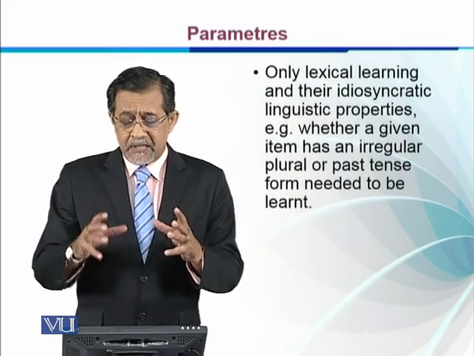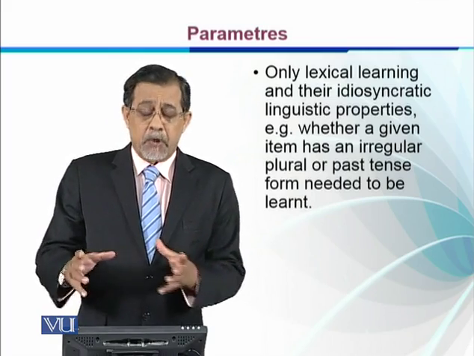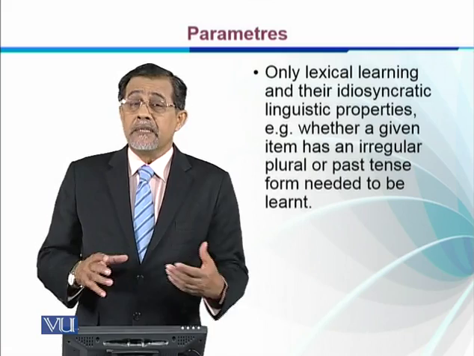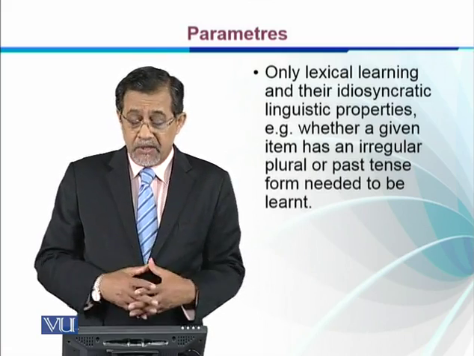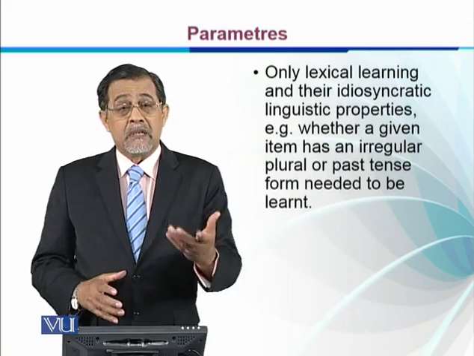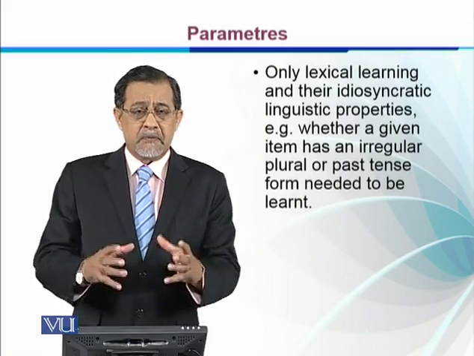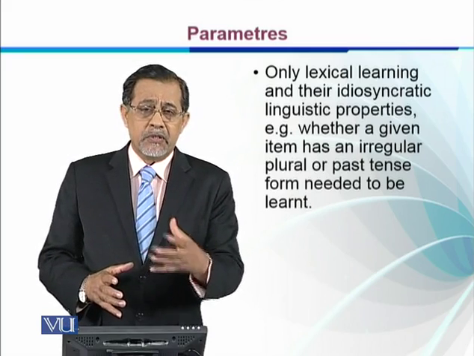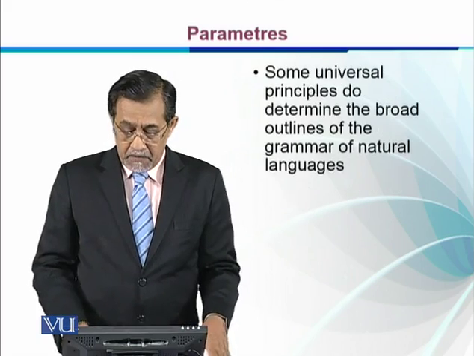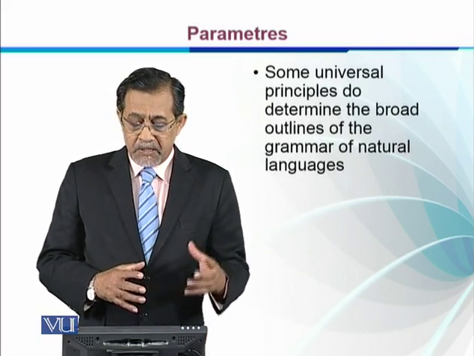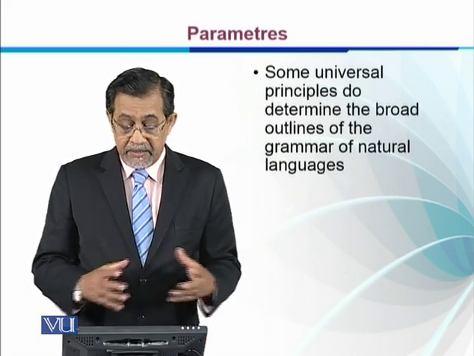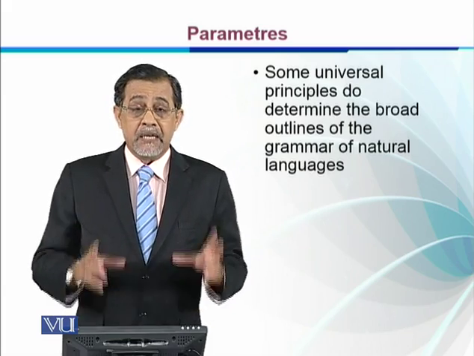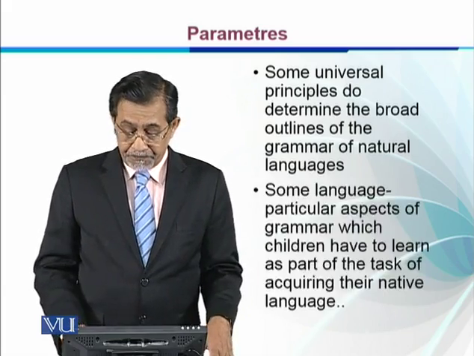Their idiosyncratic linguistic properties, whether a given item has an irregular plural like criterion and criteria, or past tense, go, went, gone, etc. So only these things, which are irregular in the language, have to be learned by a child. Some universal principles do determine the broad outlines of the grammar of natural languages, and we have discussed that they demarcate some principles which are innate.